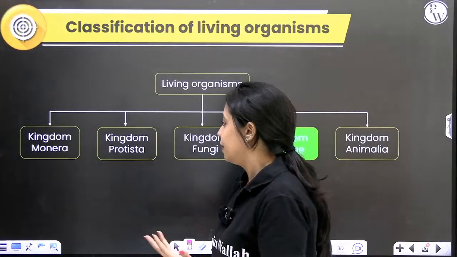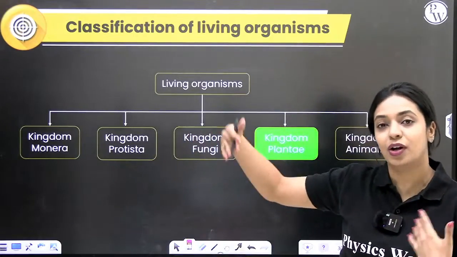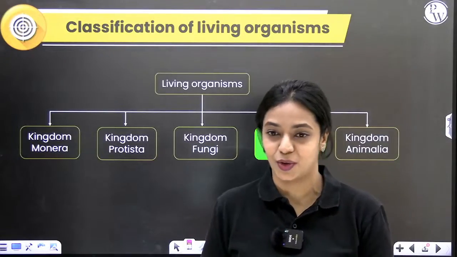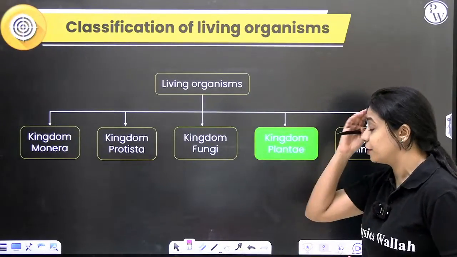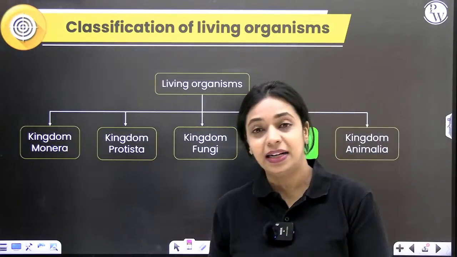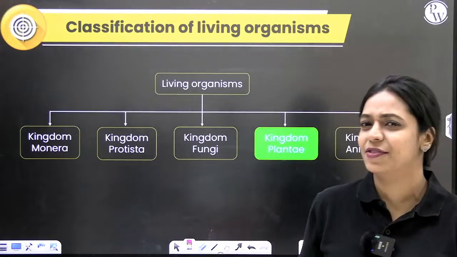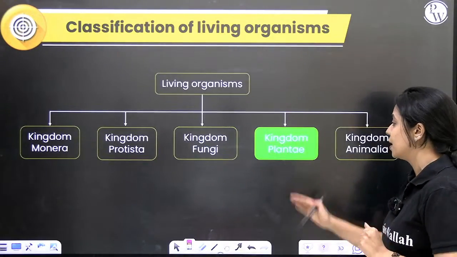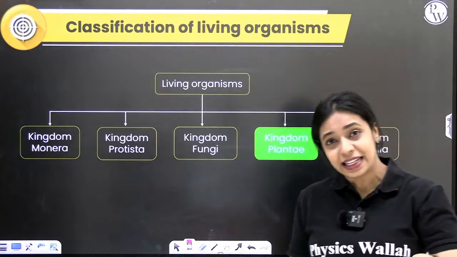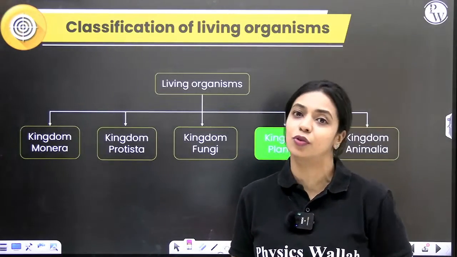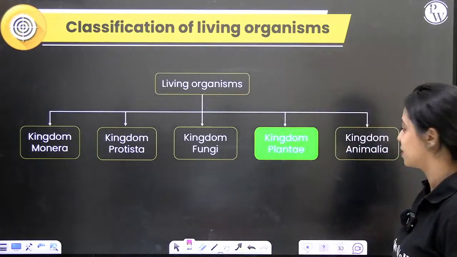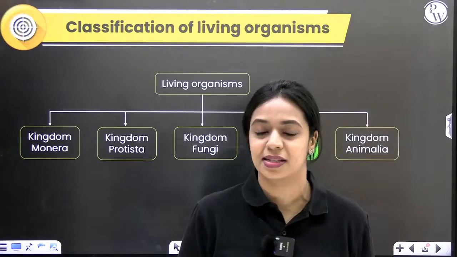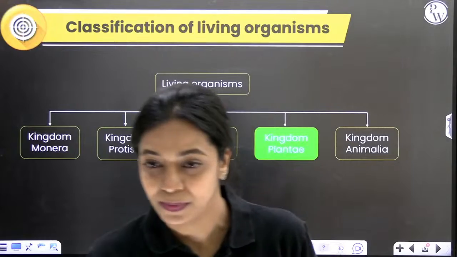In Monera, you have all unicellular prokaryotic organisms. In Protista, you have all unicellular eukaryotic organisms. In kingdom fungi, you have multicellular eukaryotic organisms that have saprophytic mode of nutrition. They are absorptive heterotrophs. In kingdom Plantae, you have multicellular eukaryotic autotrophic organisms or photosynthetic organisms. And in kingdom Animalia, you have multicellular eukaryotic organisms that have ingestive type of heterotrophy, right?